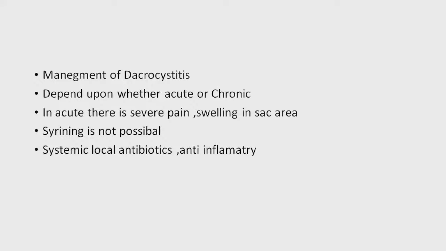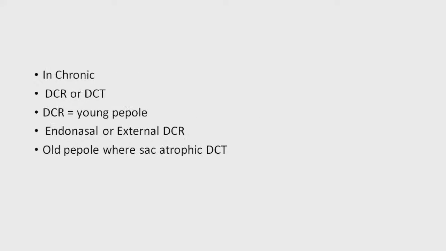So in chronic dacryocystitis, you can do sac syringing. You know how sac syringing is done. You have to put a local anesthetic. Then there are the upper punctum and lower punctum on the eyelids. Then you have to dilate the punctum, and then with a sac syringing cannula, which is attached to a syringe containing normal saline, normal saline is pushed through the punctum, and you will see that normally the fluid goes into the throat, and the patient will tell that some fluid is coming into his throat.